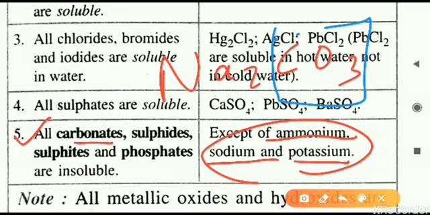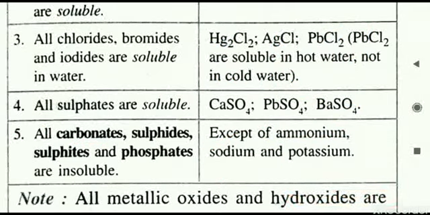So then appears a contradiction. Carbonate is insoluble, sodium is soluble. Then which rule should we use? We will always use rule number 1, that is sodium salts. Rule number 5 will not apply with regard to sodium, potassium and ammonium. These salts will always be soluble. Even if they have carbonate, sulfide or phosphate, this applies for sodium, potassium and ammonium. So we will say sodium carbonate, our example, is a water soluble salt.